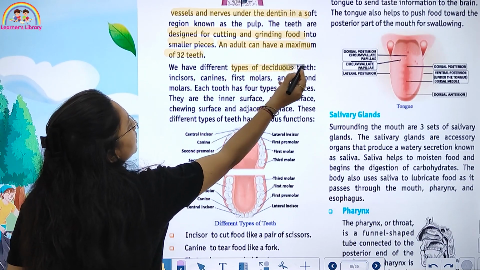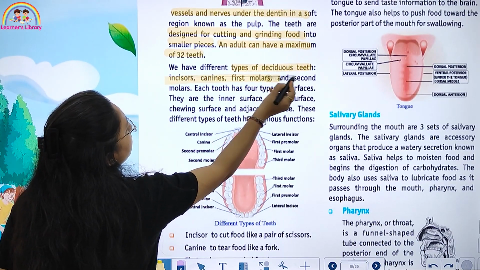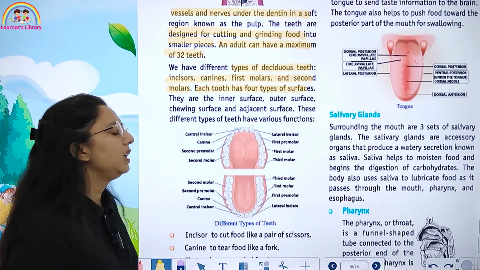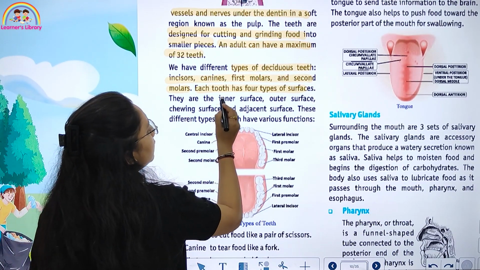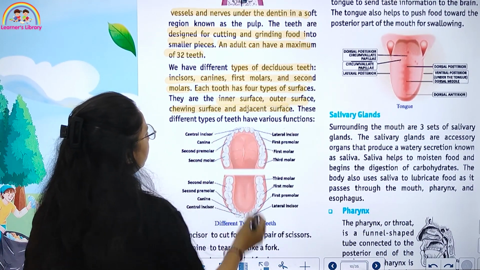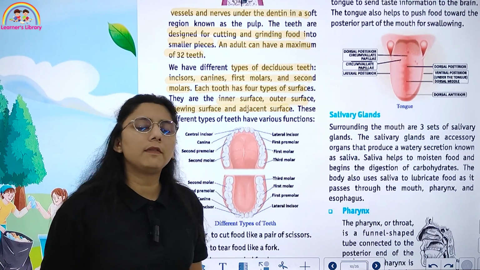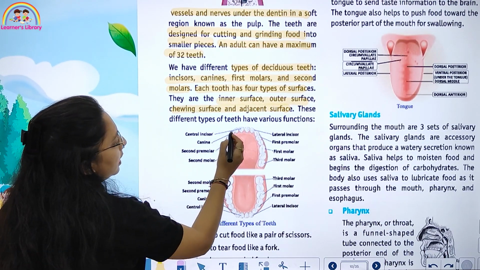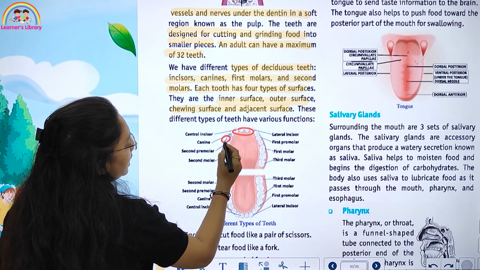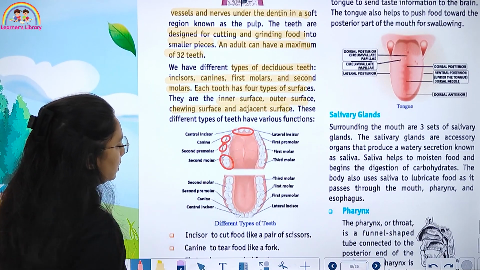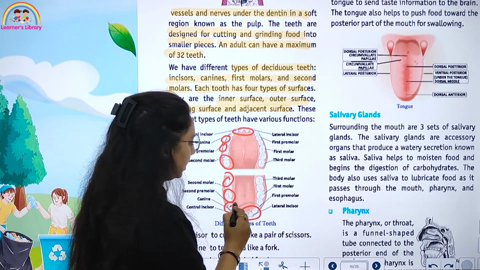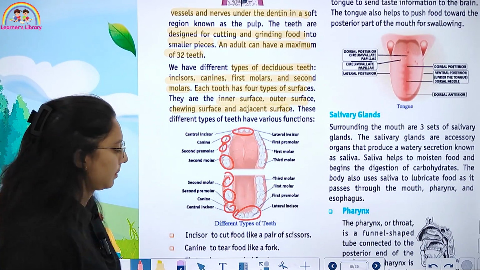We have different types of deciduous teeth: incisors, canine, first molar, second molar. Each tooth has 4 types of surface. We have inner surface, outer surface, chewing surface, and adjacent surface. The different types of teeth have various functions. These are the different types of teeth: incisors, canine, premolars, and molars. And these are second molar, second premolar, canine, and incisors.